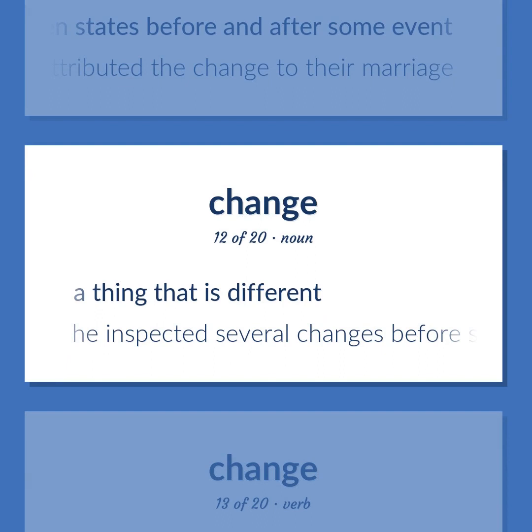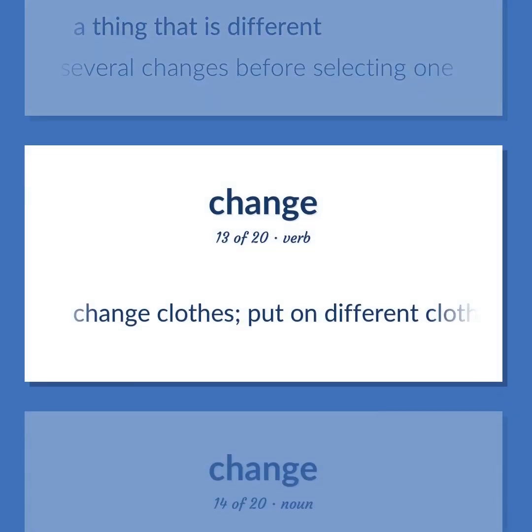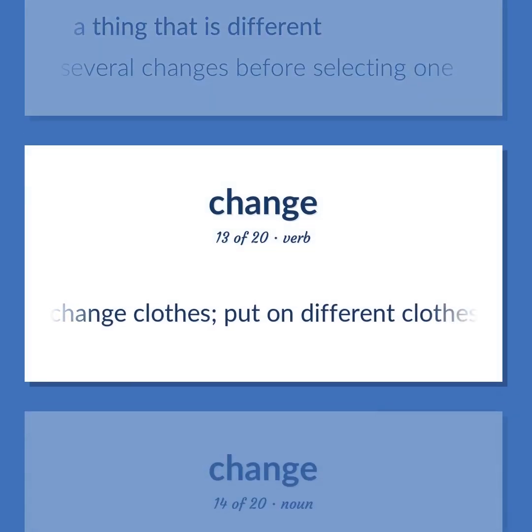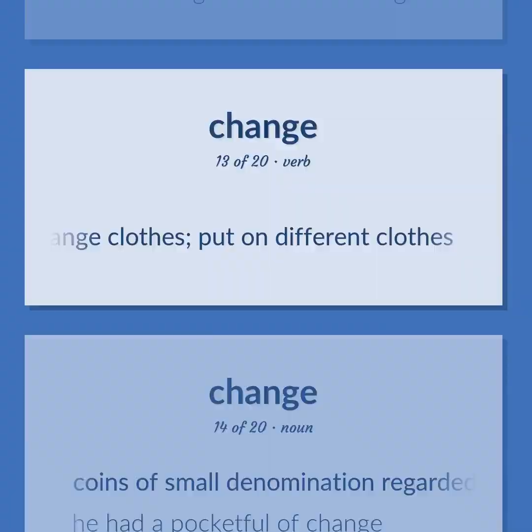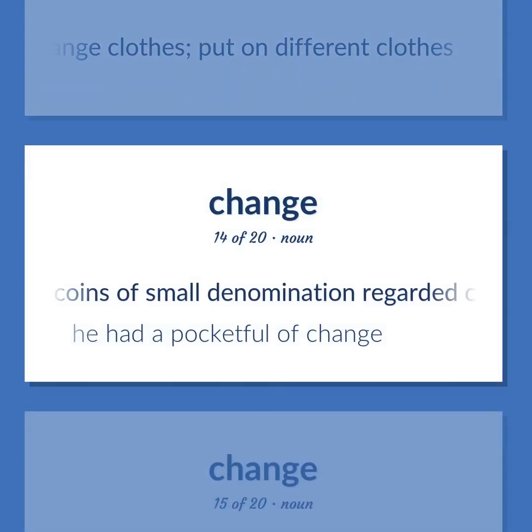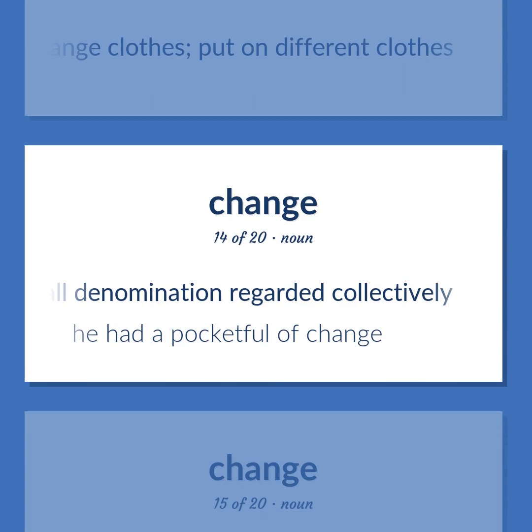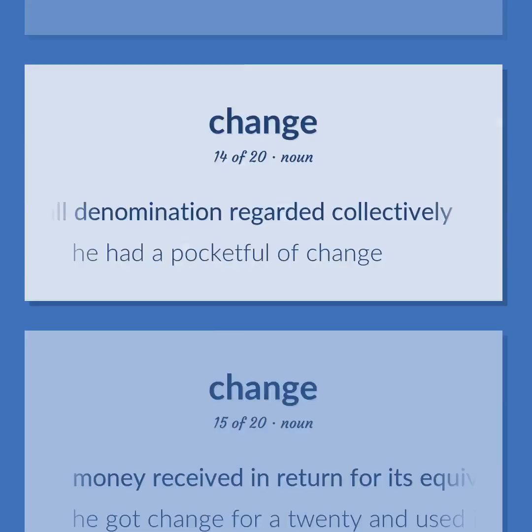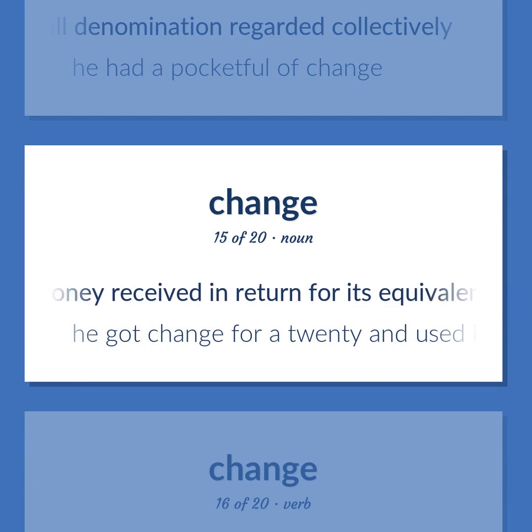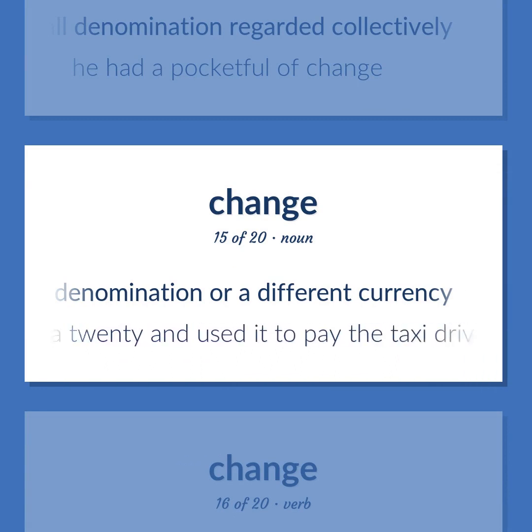A thing that is different. He inspected several changes before selecting one. Change clothes; put on different clothes. Coins of small denomination regarded collectively. He had a pocketful of change. Money received in return for its equivalent in a larger denomination or a different currency. He got change for a 20 and used it to pay the taxi driver.